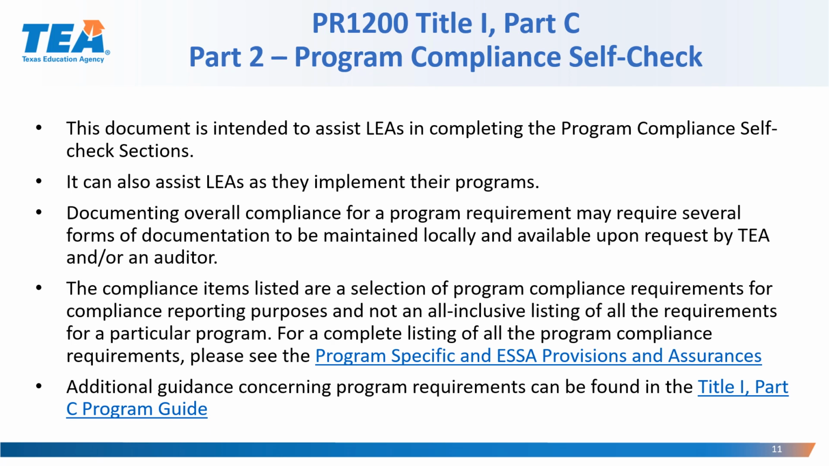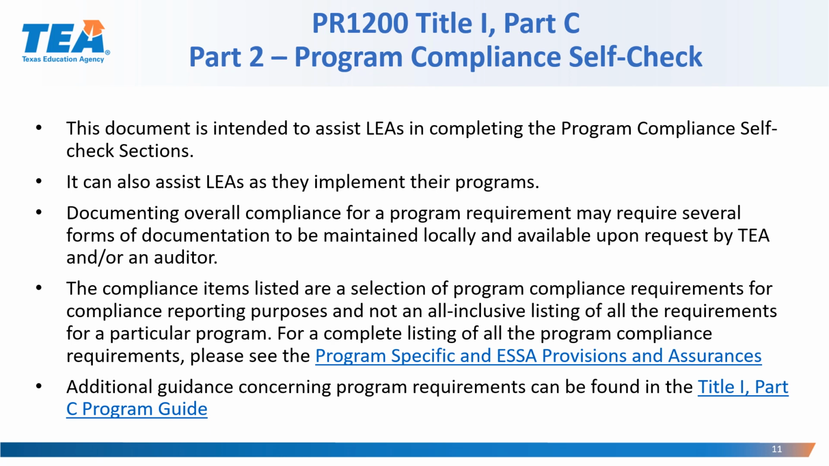PR 1200, Title I Part C. Part 2, Program Compliance Self-Check. This document is intended to assist LEAs in completing the Program Compliance Self-Check sections. It can also assist LEAs as they implement their programs. Documenting overall compliance for a program requirement may require several forms of documentation to be maintained locally and available upon request by TEA and or the auditor.